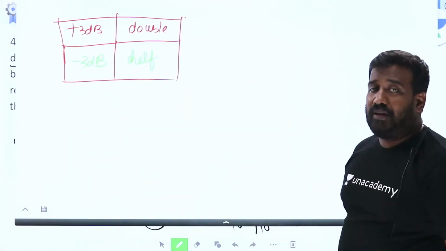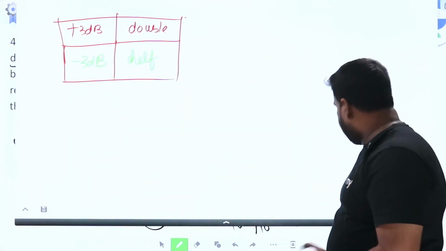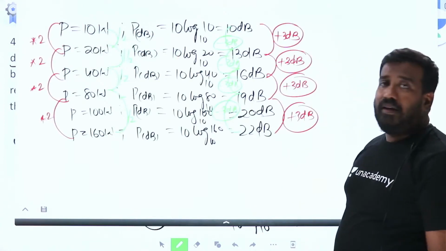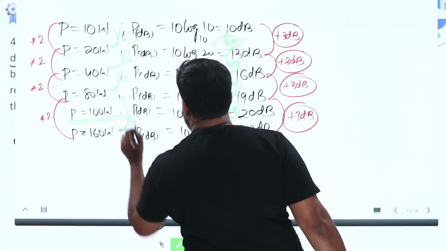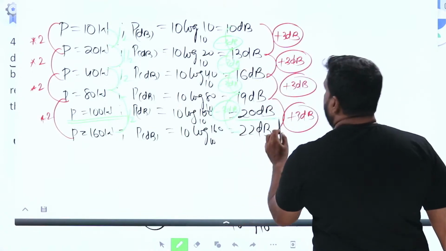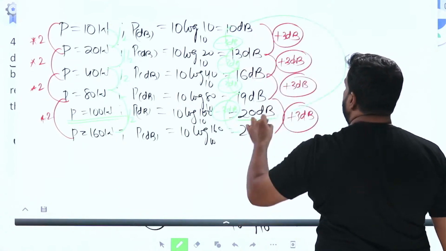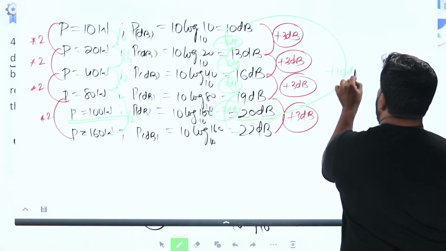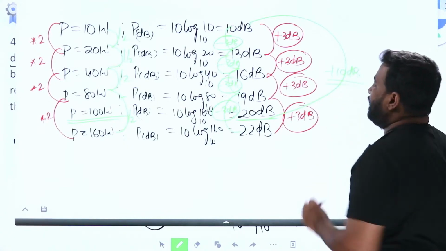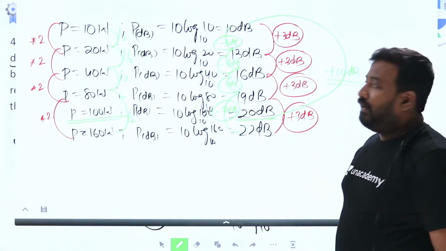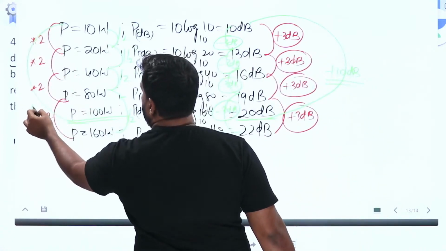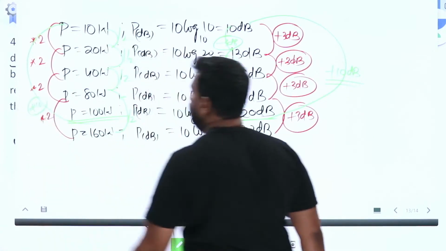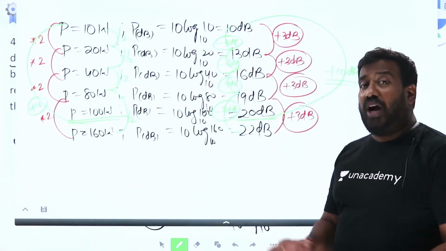Second conclusion, one more important conclusion. When power is 100 watt, you got 20 dB. How many decibel improvement? Plus 10 dB. For every plus 10 dB, how many times did the power get multiplied? 10 times.